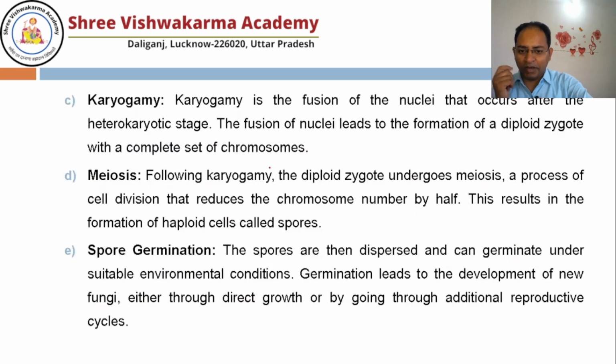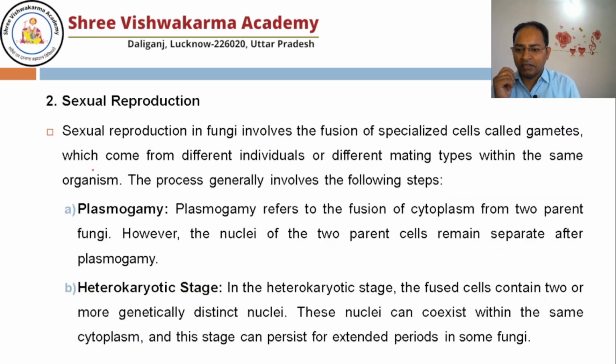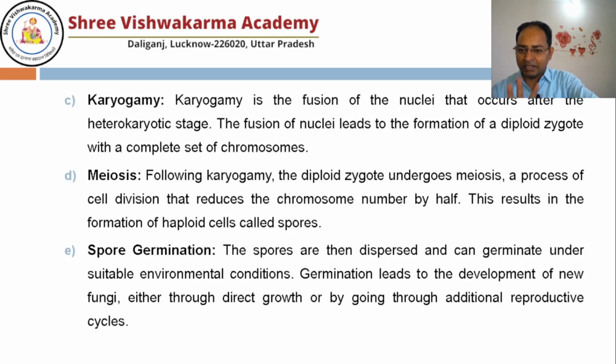So very simple, how many events have taken place? First, plasmogamy, means the mixing of the cytoplasm or protoplasm. Then the heterokaryotic stage, means both cells fuse, cytoplasm mixes, but nuclei remain separated in a single cell.